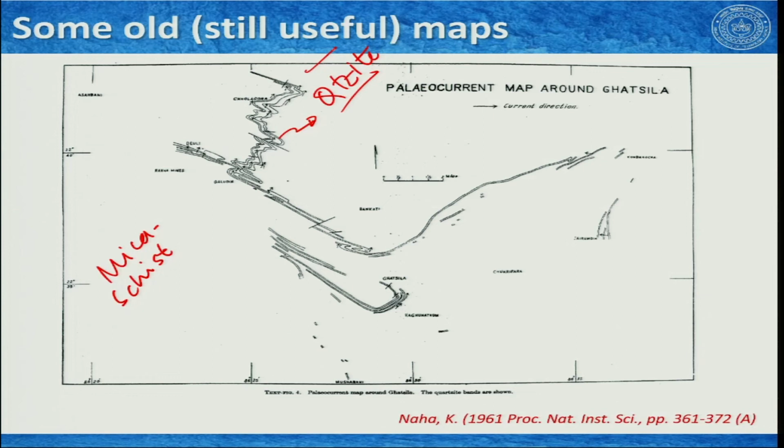If I have to place the Subarnarekha river for a reference, the river here goes like this, something like that way. That is not exactly how it is, but it is flowing in this way, and Ghatshila is here, and this is where you have Galudi. The hinge of the synform goes like this. Okay. What we see here, the 3 quartzite bands that we see in the map of Sarkar are marked here, and this map was prepared in 1961.